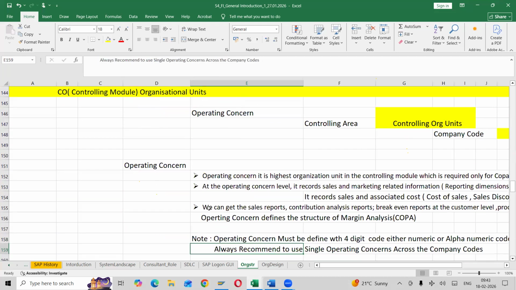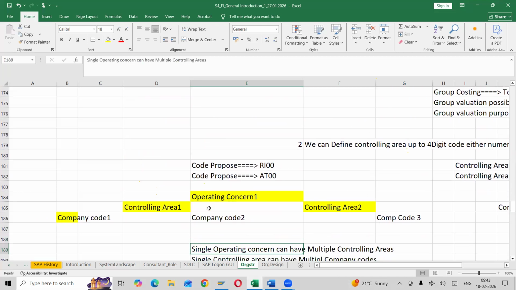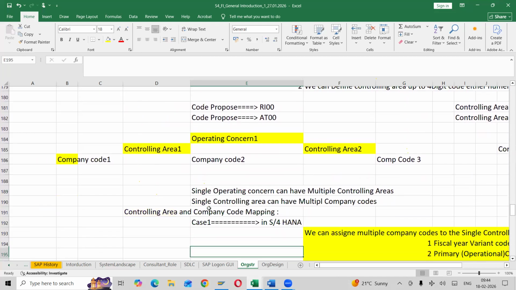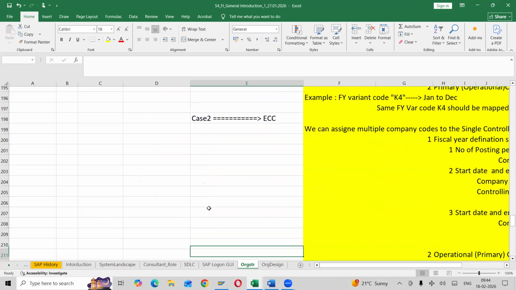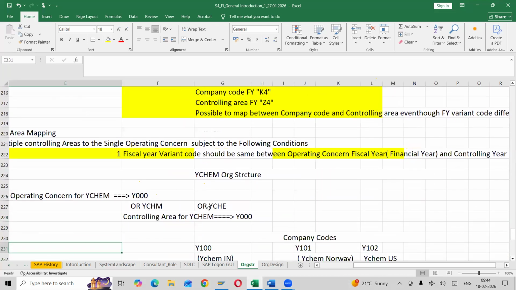Operating concern we already discussed, right? Again, I'll give you a glance tomorrow regarding operating concern and controlling area. Tomorrow we will close this. Any other questions from anyone? I know for someone it looks new, but if you repeat again and again, then definitely it will not look like an issue. Any other questions from anyone?